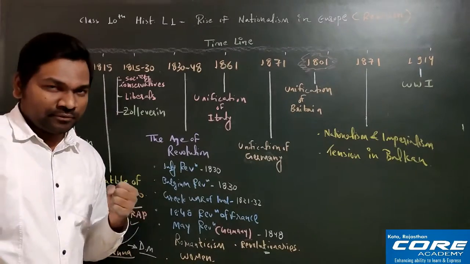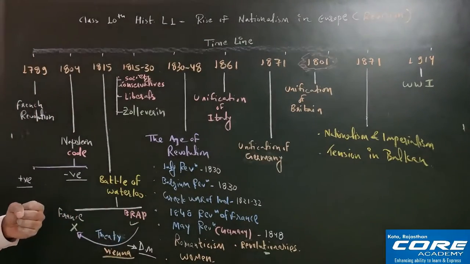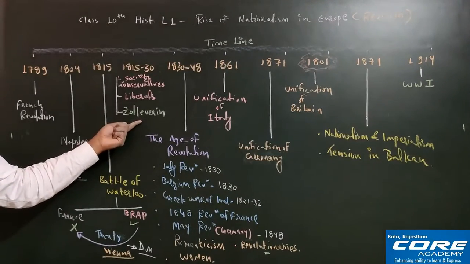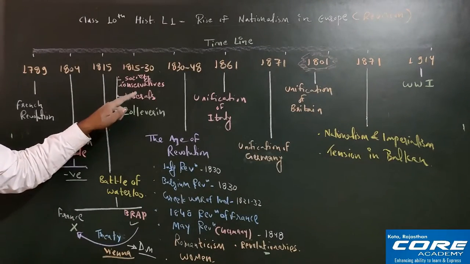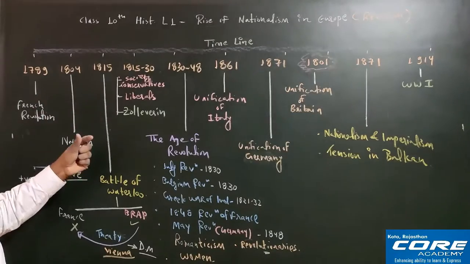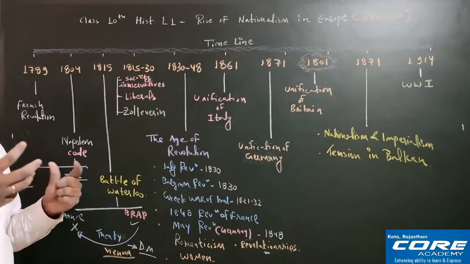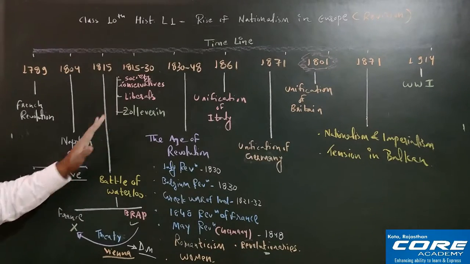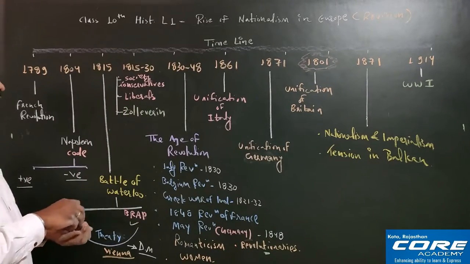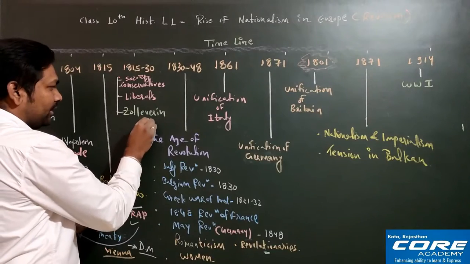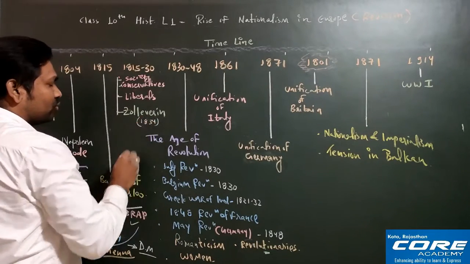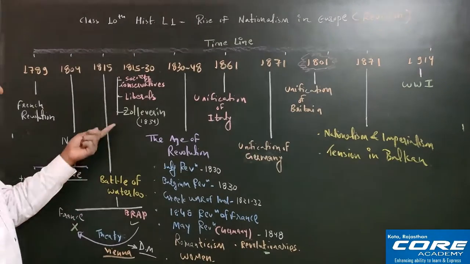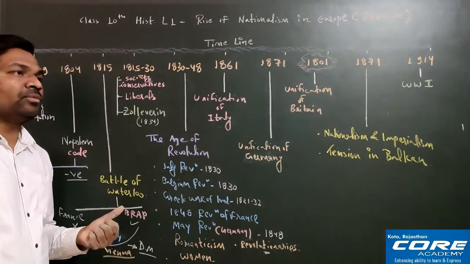And to achieve this freedom of market and to make it more business friendly, this Zollverein was set up. Okay, remember now, once again I'm telling you, to achieve the freedom of market and to bring a better environment for trade and business, Zollverein has been set up. So remember, Zollverein has been set up in 1834. Basically this Zollverein was initiated from Prussia.